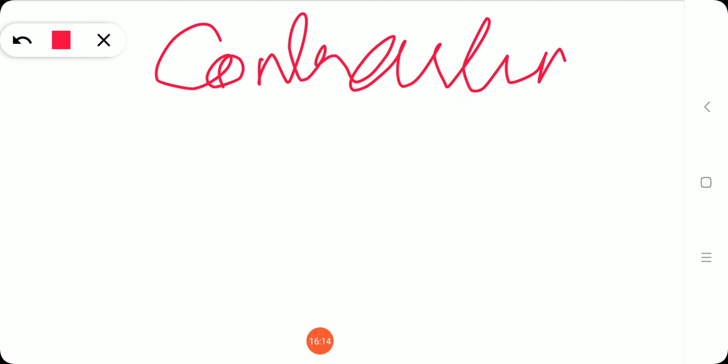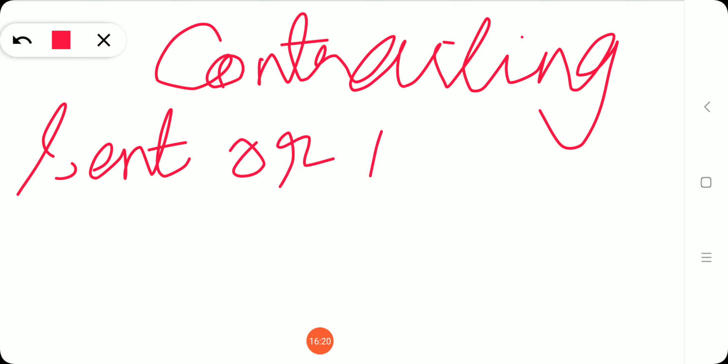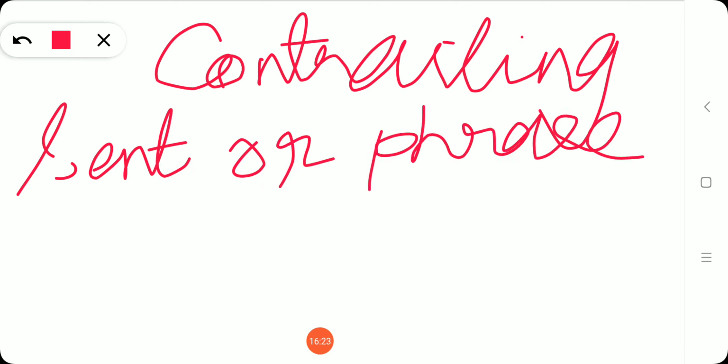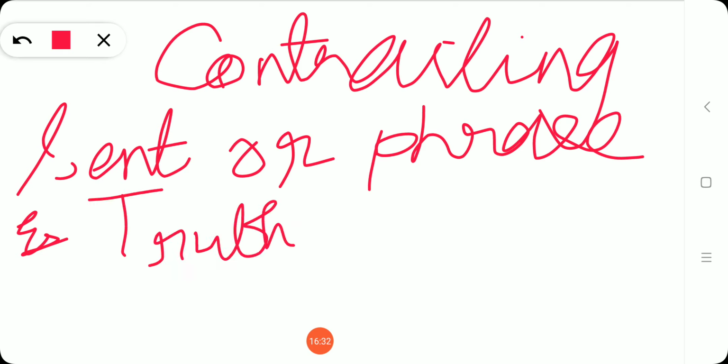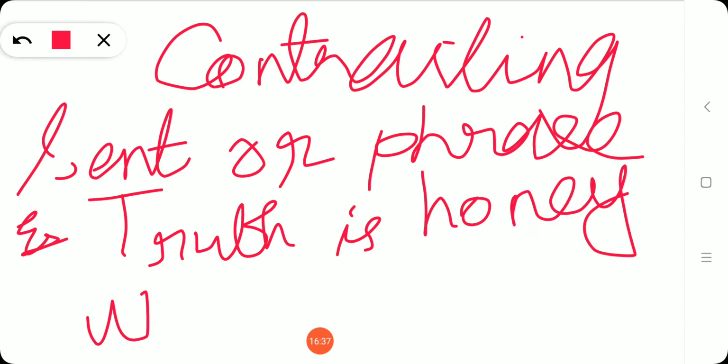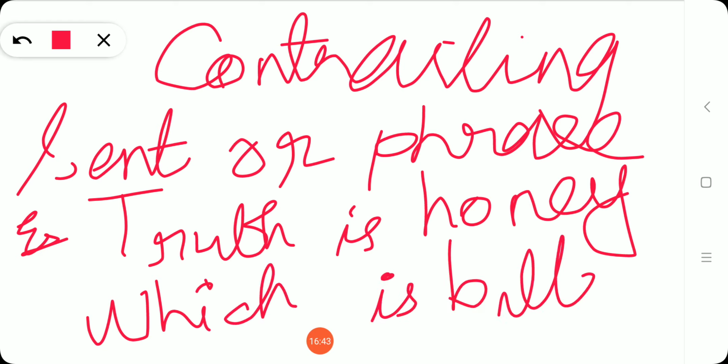So listen. What is a paradox? A contrasting sentence or a phrase. A contrast in meaning. A contrasting sentence or phrase is called a paradox. Here I'll give you an example: Truth is honey which is bitter.